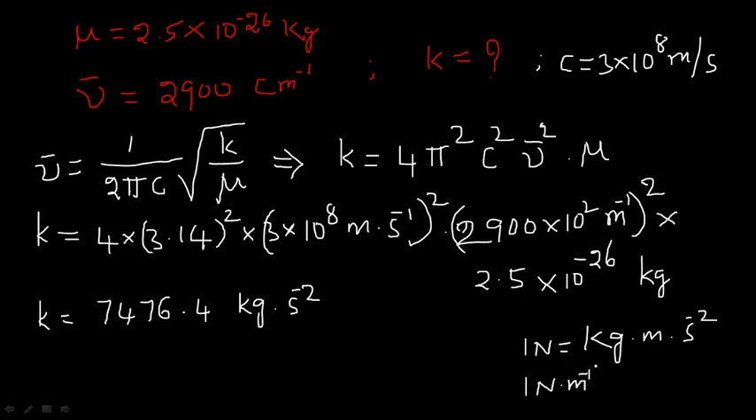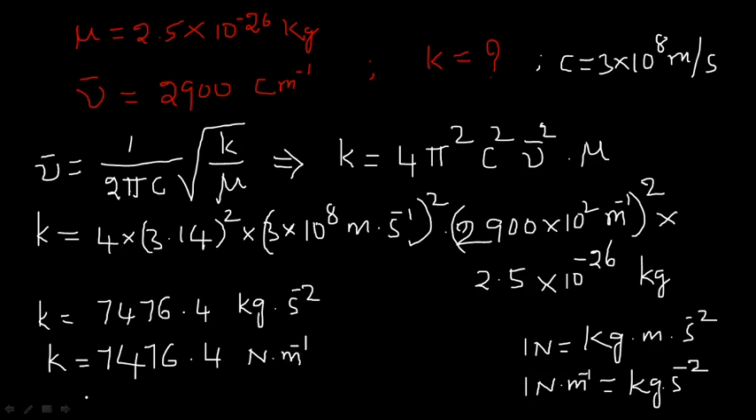So 1 Newton meter inverse is equal to kg second power minus 2, right? So in the place of kg second power minus 2, I am just substituting this. So the final value of force constant comes out to be 7476.4 Newton meter inverse. So this is the final answer for the question.